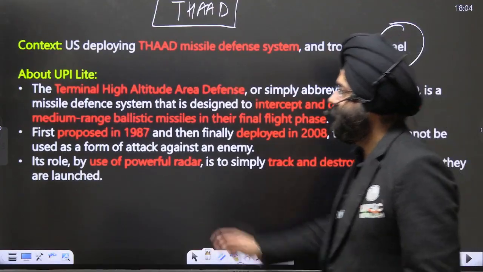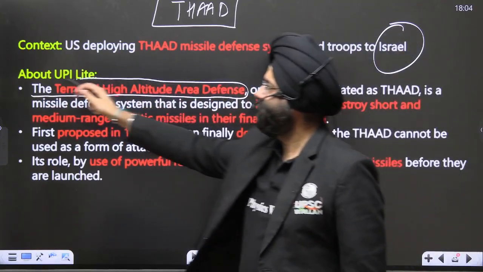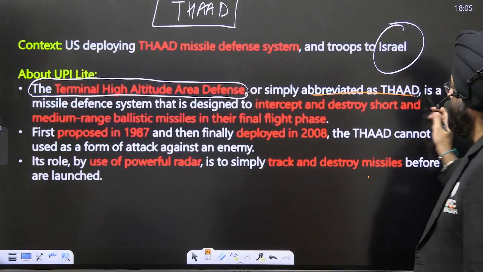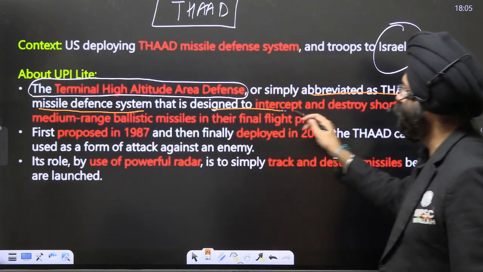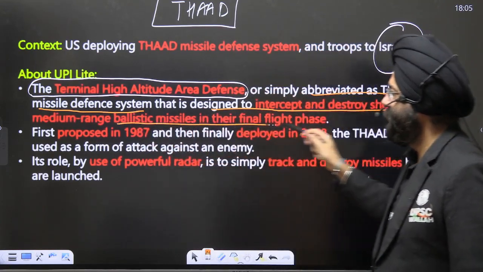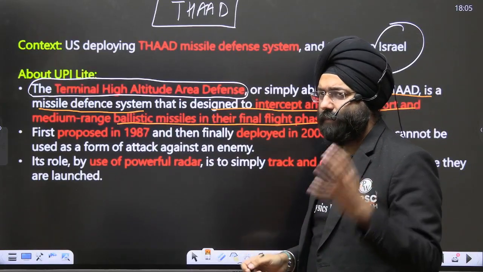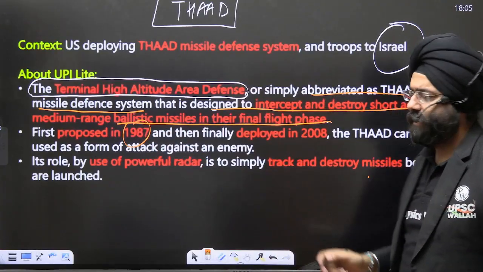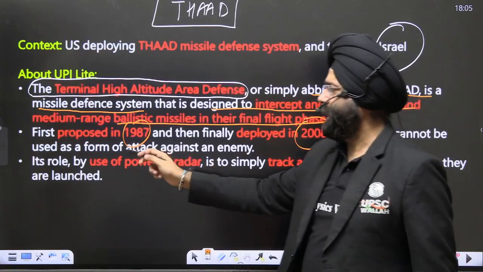Now see, THAAD basically means the Terminal High Altitude Area Defense. It is simply an abbreviation of THAAD. It is a missile defense system that is designed to intercept and destroy short-range and medium-range ballistic missiles in the final flight phase. It was earlier proposed by the United States in 1987, but basically adopted by the United States in 2008 against any form of attack by the enemy.